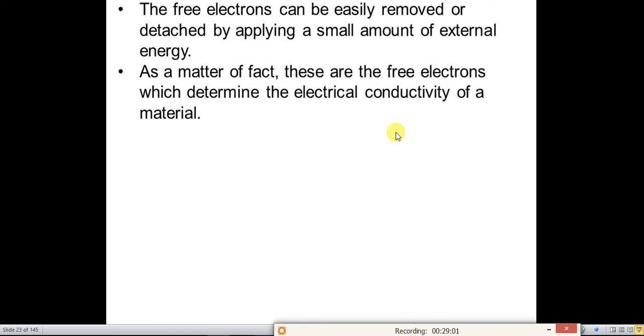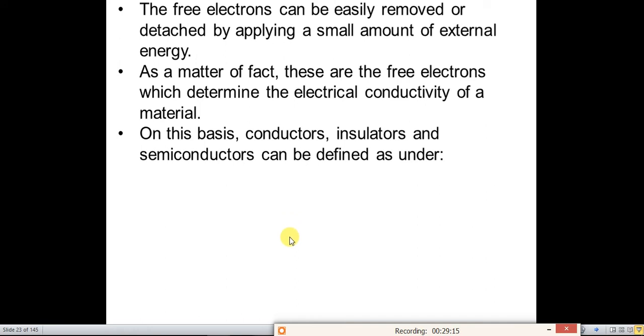These free electrons determine the electrical conductivity of the material or any element. So on this basis, conductors, insulators and semiconductors can be defined as follows.